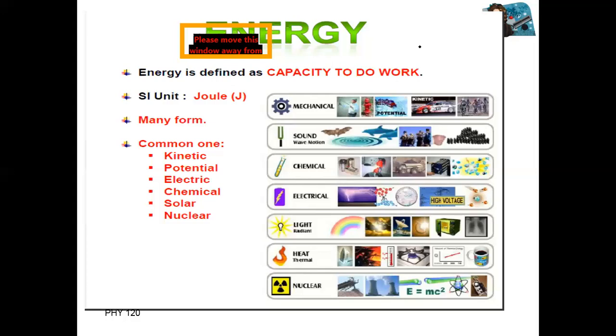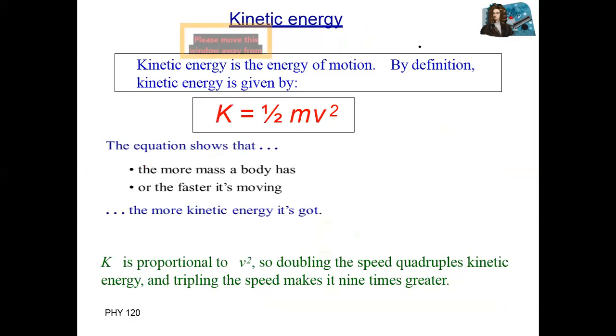But there are two main types of energy. One is potential energy and kinetic energy. Kinetic energy is due to motion of a body, potential energy is actually due to position of a body. So first one is kinetic energy. Kinetic means motion. As by the name, kinetic energy means that energy produced in a body due to its motion.